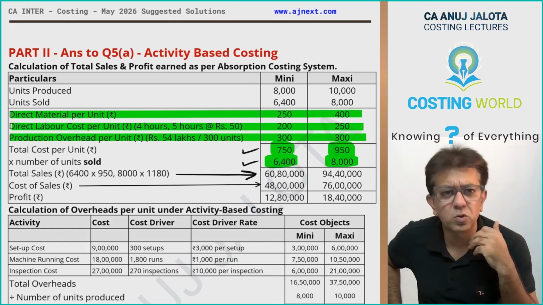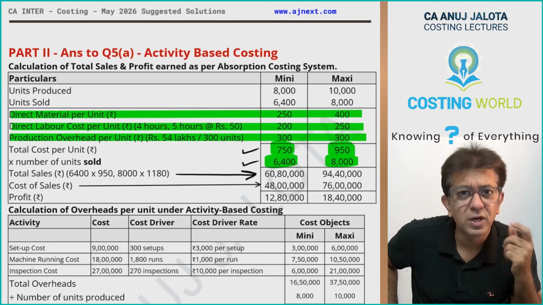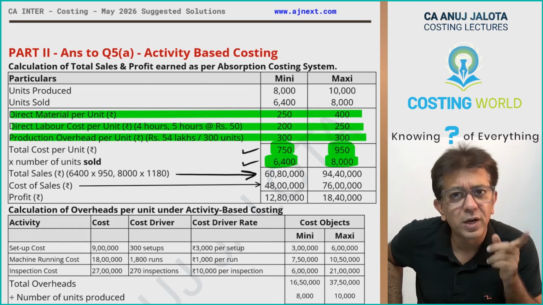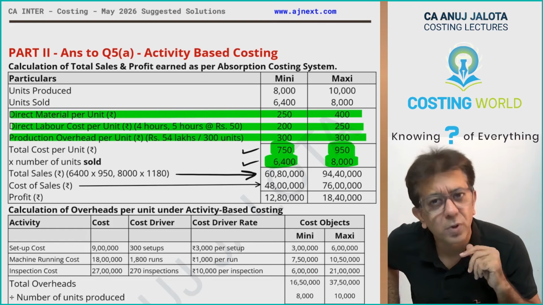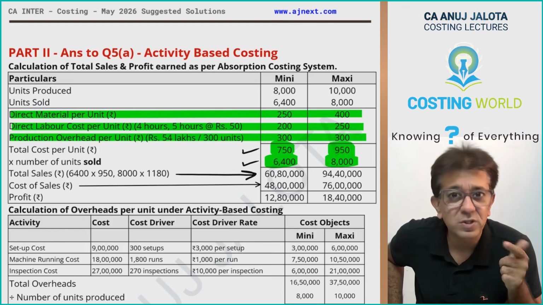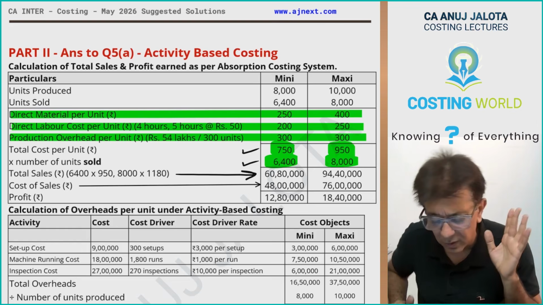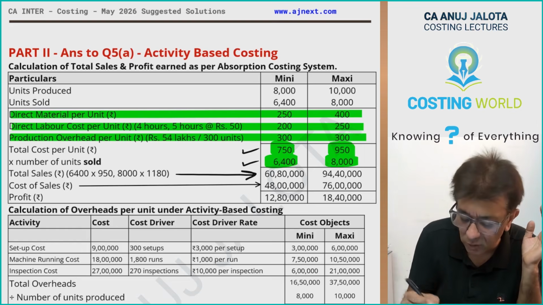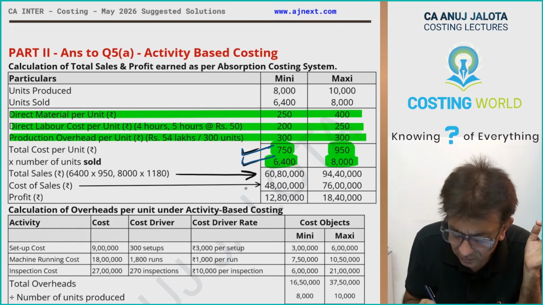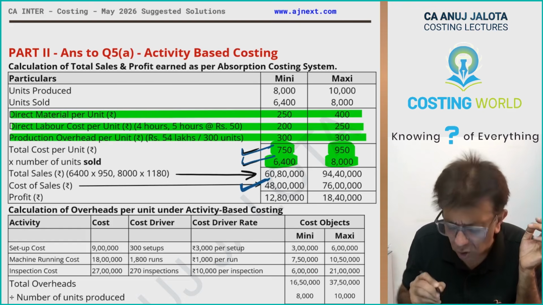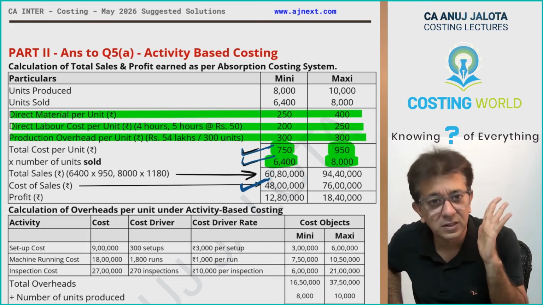Sir, why quantity sold? But these are incurred for quantity produced. If you multiply by quantity produced, that will give you cost of production. Then from there you'll have to subtract the closing stock. Ultimately you will arrive at the same answer only. This into this will directly give you cost of goods sold or cost of sale. That'll give you 48 lakhs.